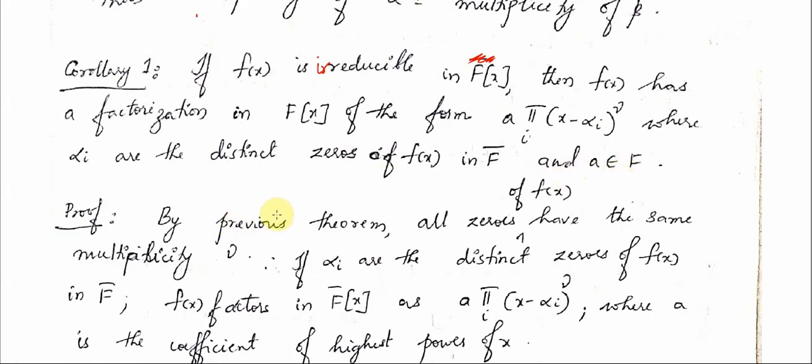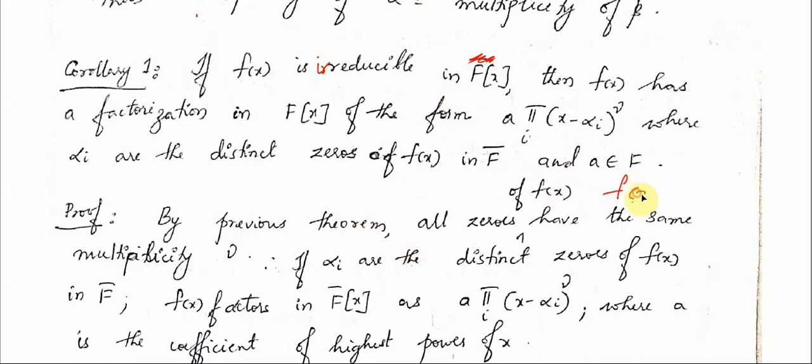This follows directly from the previous theorem, because in the previous theorem we saw that all the zeros of f of x have the same multiplicity mu. Therefore if alpha 1, alpha 2, etc. are the zeros of f of x, then how can you write your polynomial f of x?